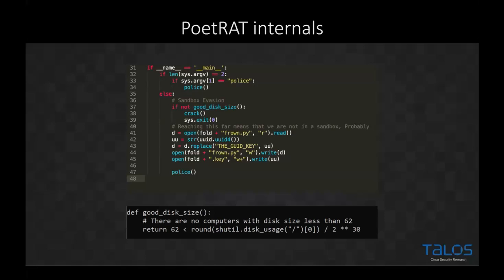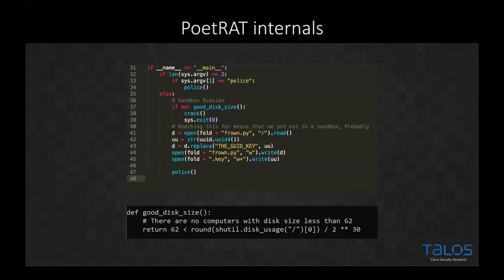method. Now, if the hard drive is bigger than 62 gig, it will then generate a random UUID, a unique identifier, and then it will start to replace that inside the RAT source code, and then start executing the actual RAT source code. The reason the actor is generating a UUID is that the operator can then indicate to the RAT if it's the first execution, who's running it, where it's being run, and they can then